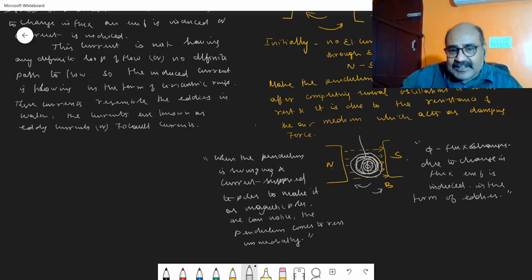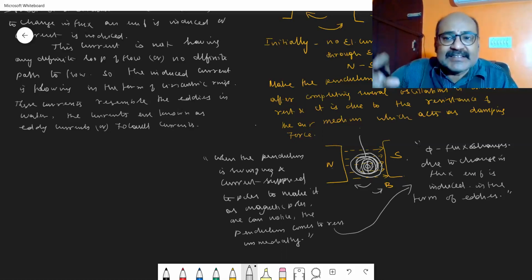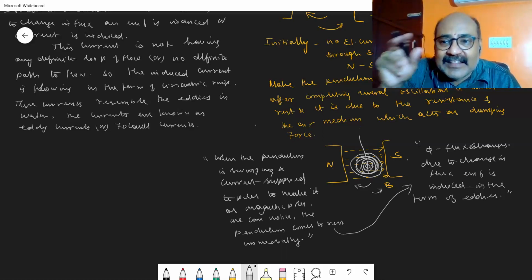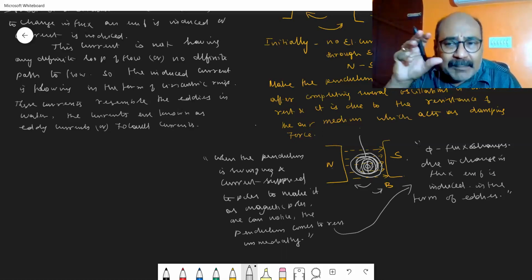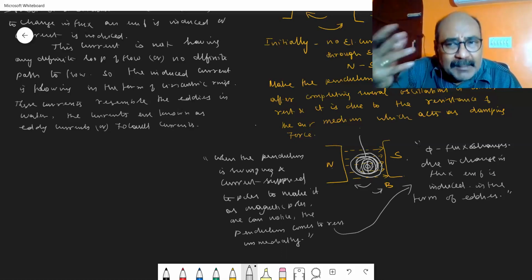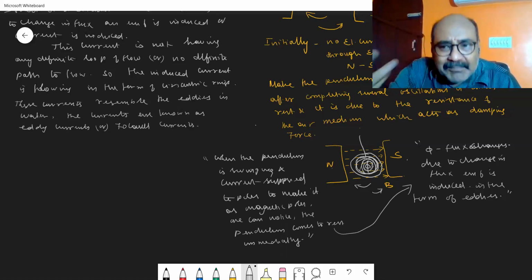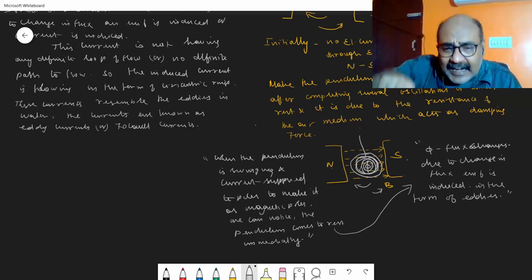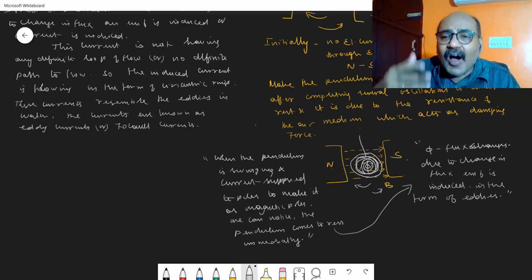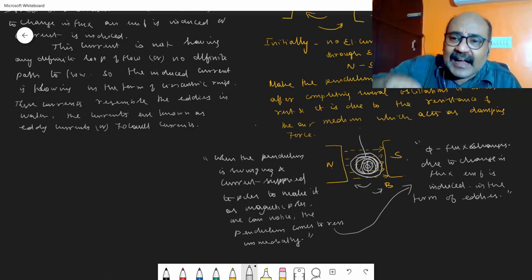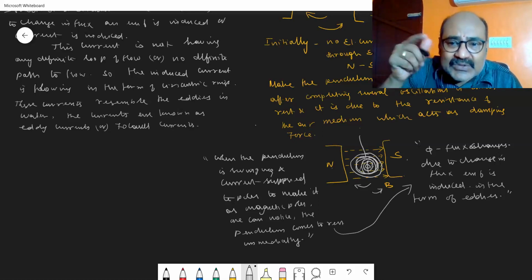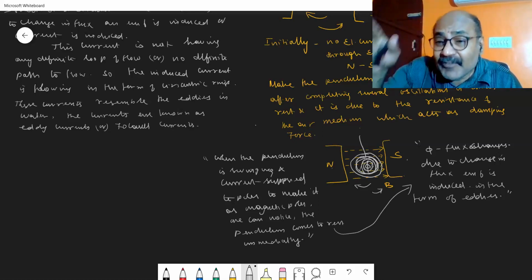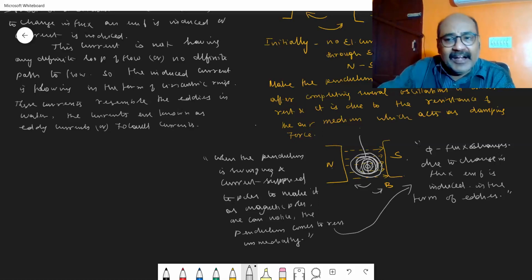The reason for this is as follows. When the pendulum is made to swing inside the strong magnetic field, the flux that was being linked with that disc, called the plate, or the solid mass, or the plain sheet, changes. Automatically, due to the change in flux, a current is induced. The current induced is in the form of eddies. So eddy currents are being induced.